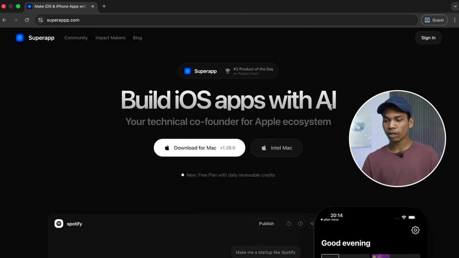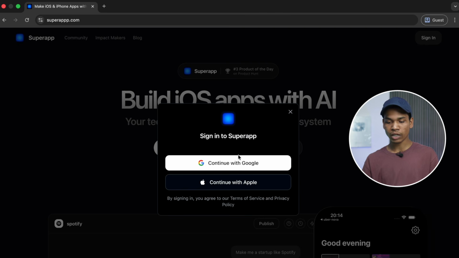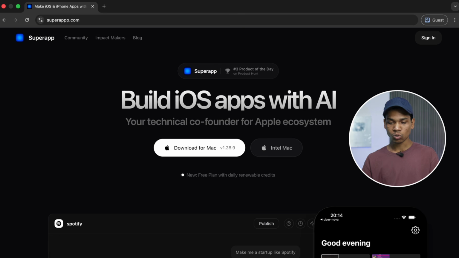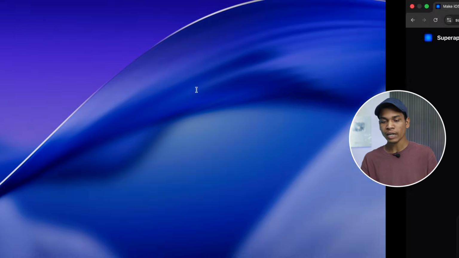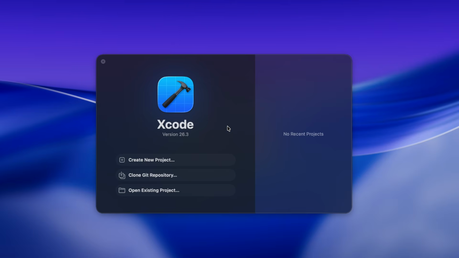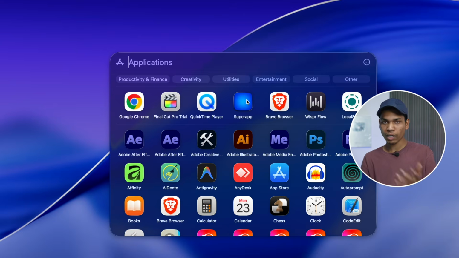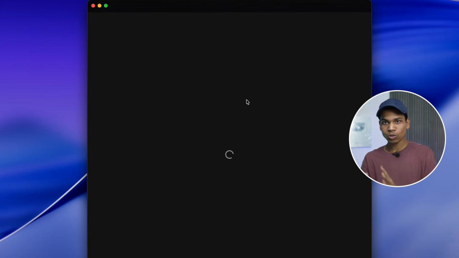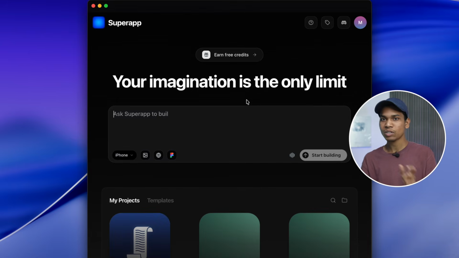So first of all, you have to sign in. If you click on the sign in button, you get two options: either you sign in with a Google account or Apple. After signing in, you just click on download and then install the app on your MacBook. After installing Super App on your MacBook, if you open it, it will ask you to install Xcode if it is not installed on your MacBook. So install that also, and then you can start building any iOS app through Super App.